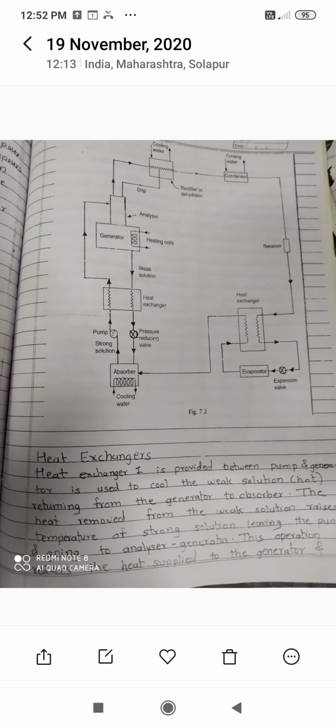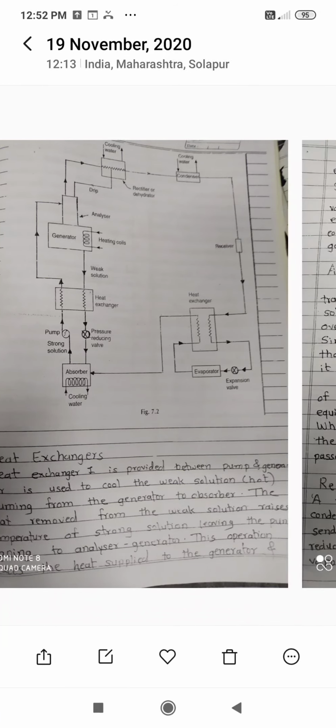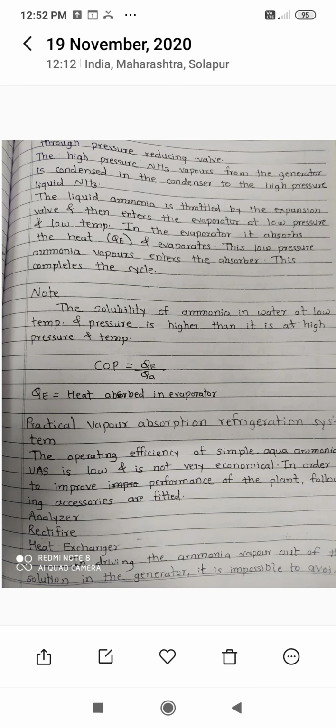Some additional devices are there, that is heat exchanger 1 and heat exchanger 2, so 2 heat exchangers are there. After that, the analyzer and rectifier, which is also called the dehydrator. Now see the working of these accessories.